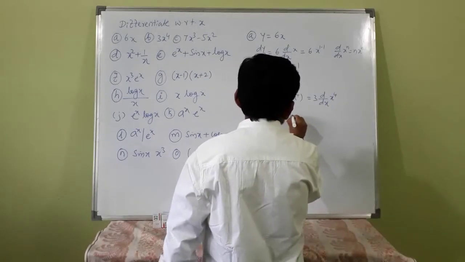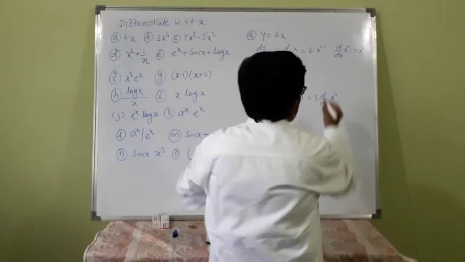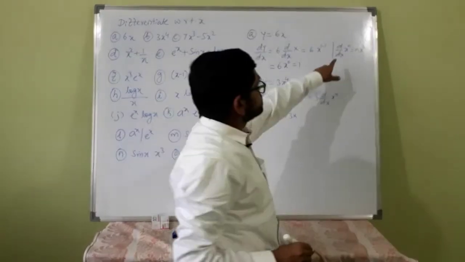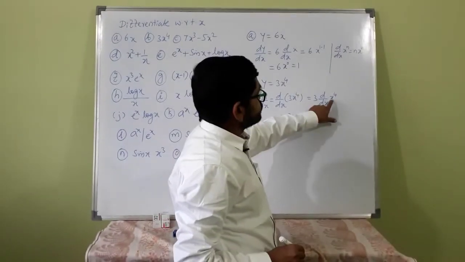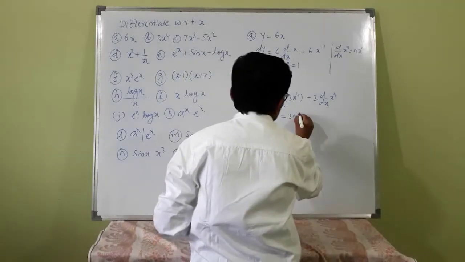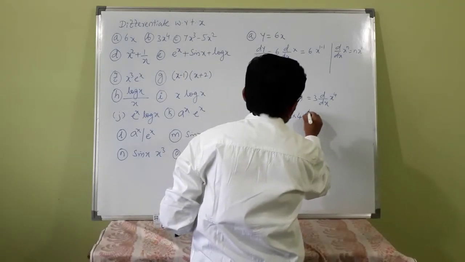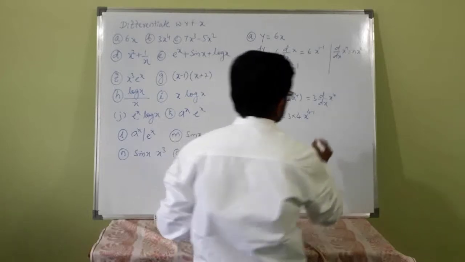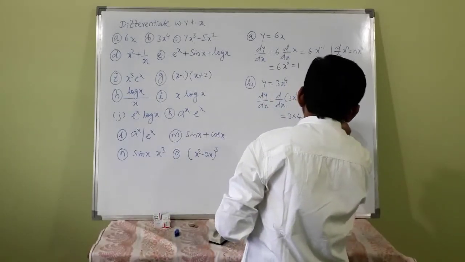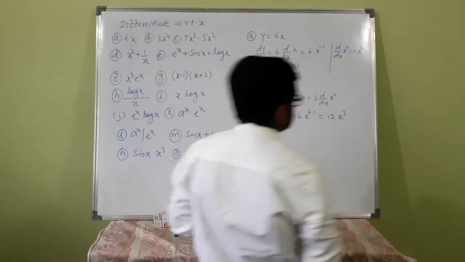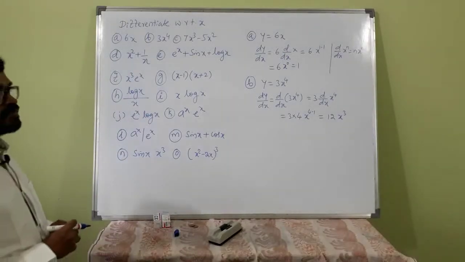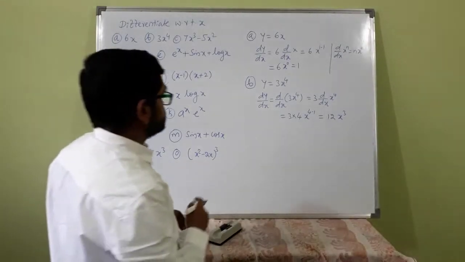That is 3 into, again apply this rule, d by dx of x raised to n, x raised to 4, 3 into 4 x raised to 4 minus 1, that is 12x cube. 12x cube is the derivative of 3x raised to 4.